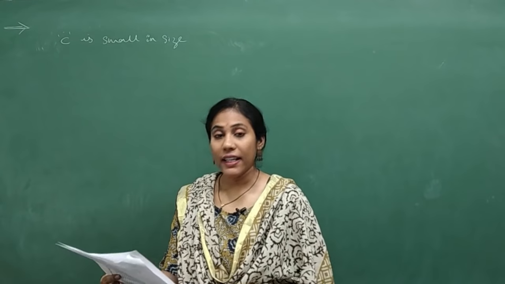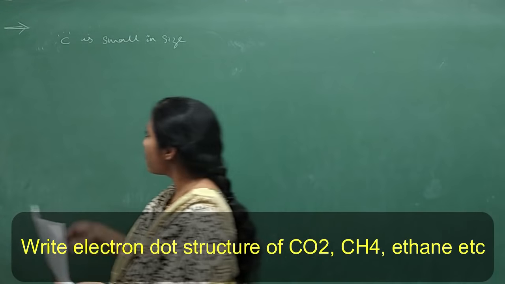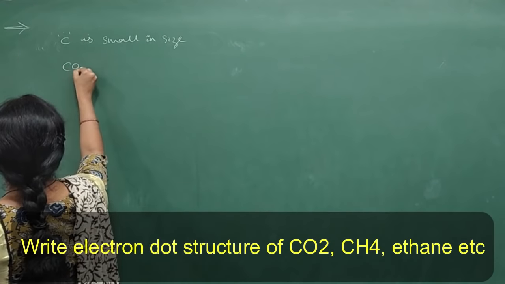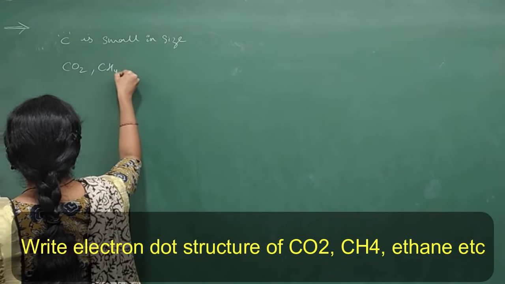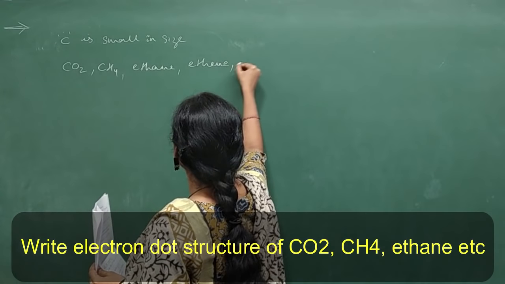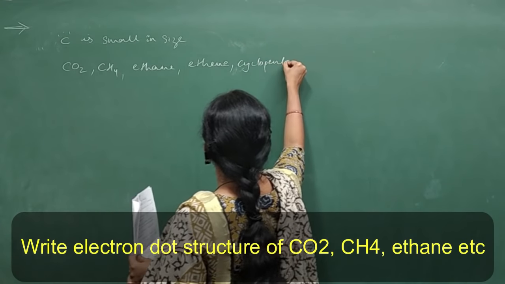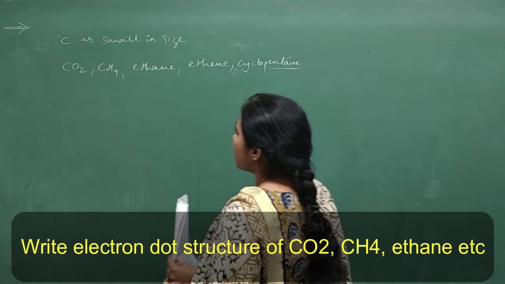Okay, fine. Next question. Write electron dot structures for the compounds carbon dioxide, methane, ethane, and it can be ethene, it can be cyclopentane, etc. You must know how to write the dot structures here.